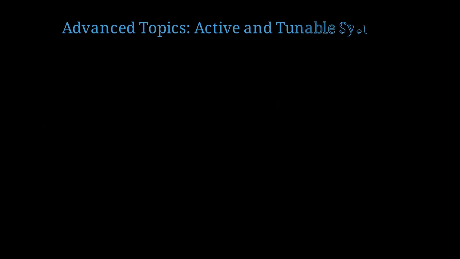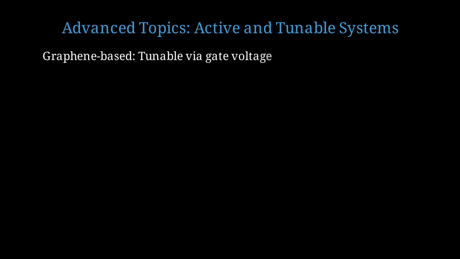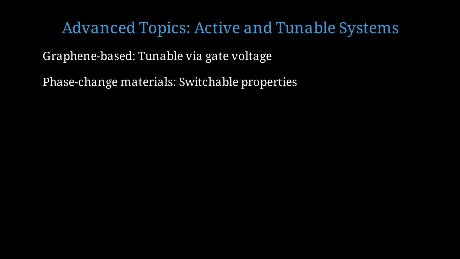Let's briefly touch on advanced concepts. Recent research has explored active and tunable hyperbolic metamaterials. Graphene-based hyperbolic metamaterials can be tuned by gate voltage. The Fermi level shifts change the optical conductivity, allowing dynamic control. Phase change materials like vanadium dioxide undergo structural transitions that dramatically change permittivity. This enables switchable hyperbolic behavior.